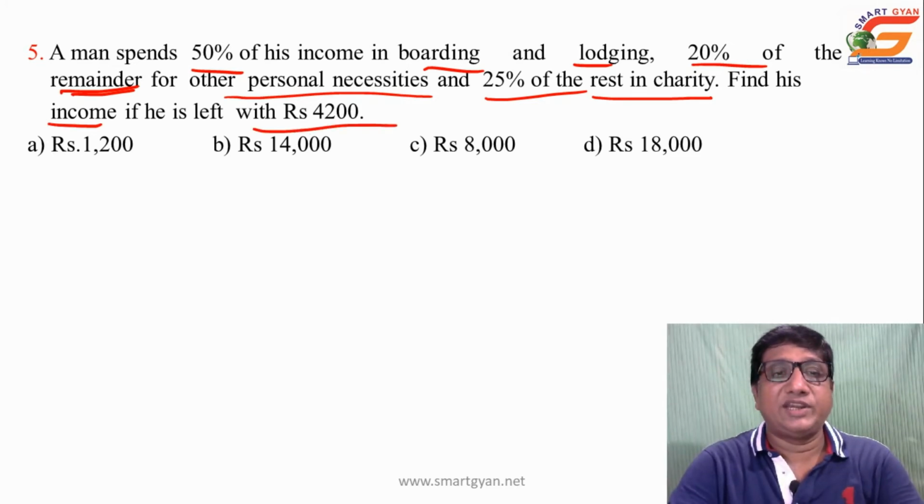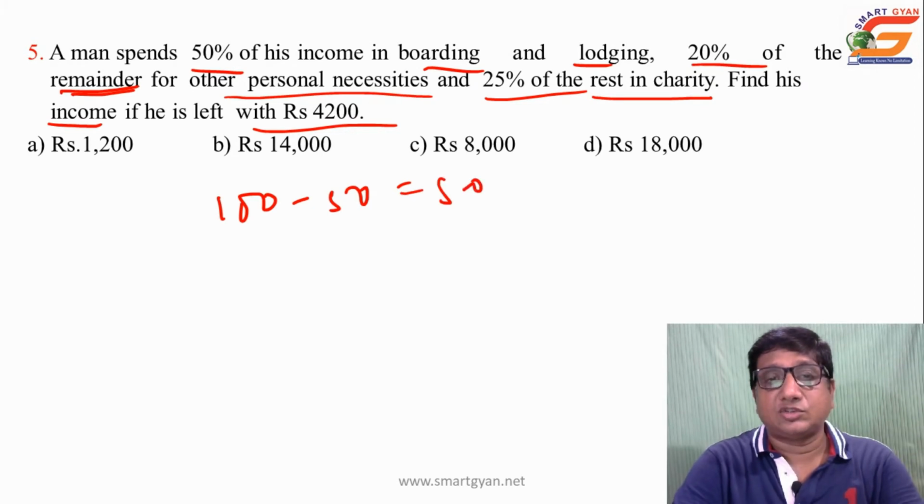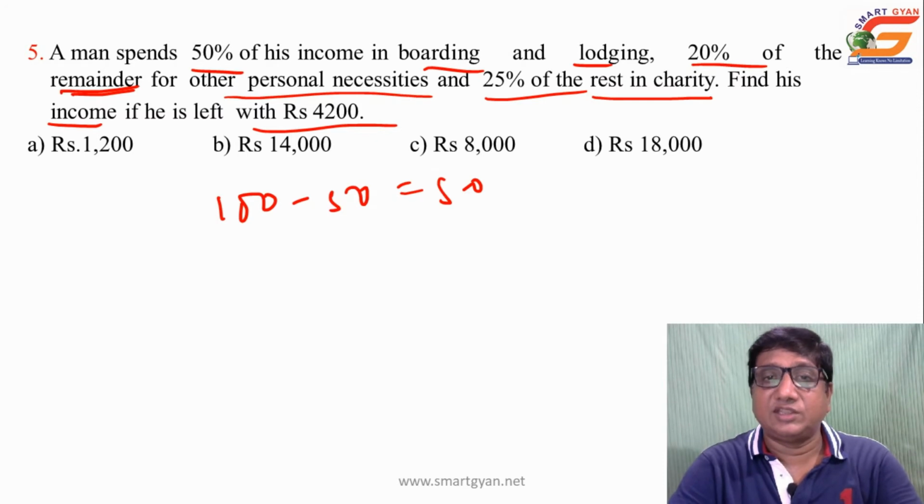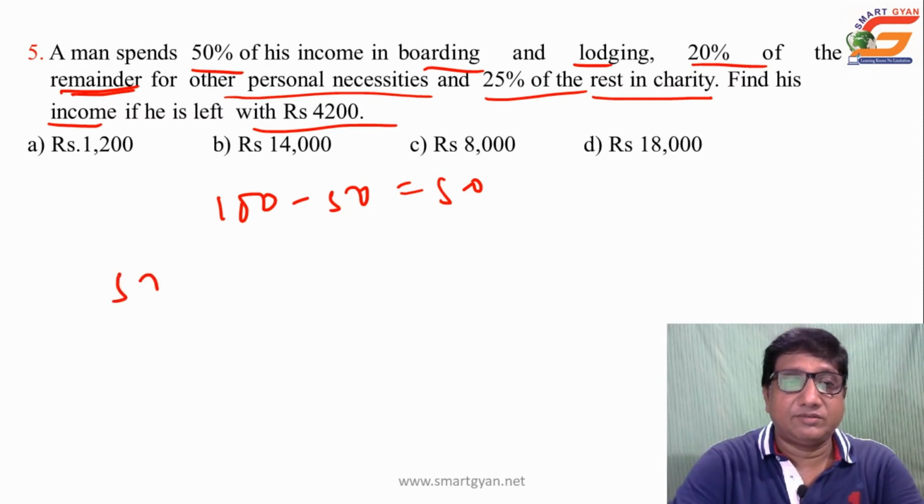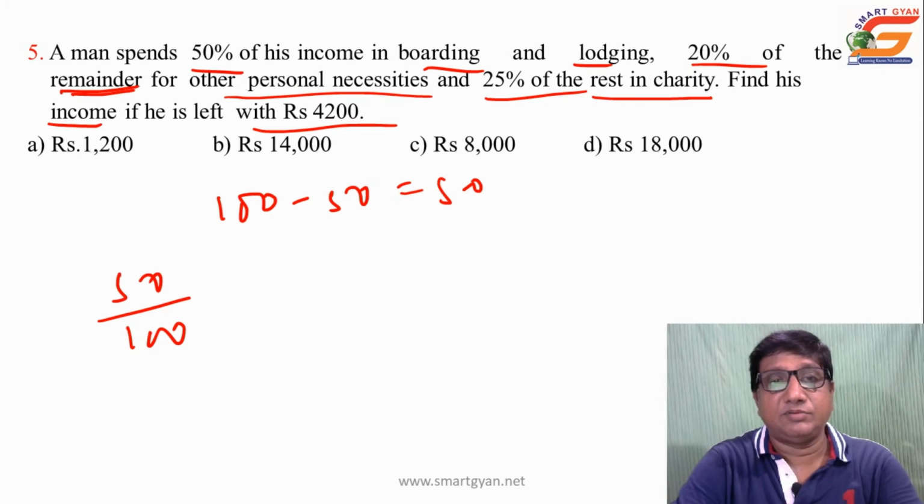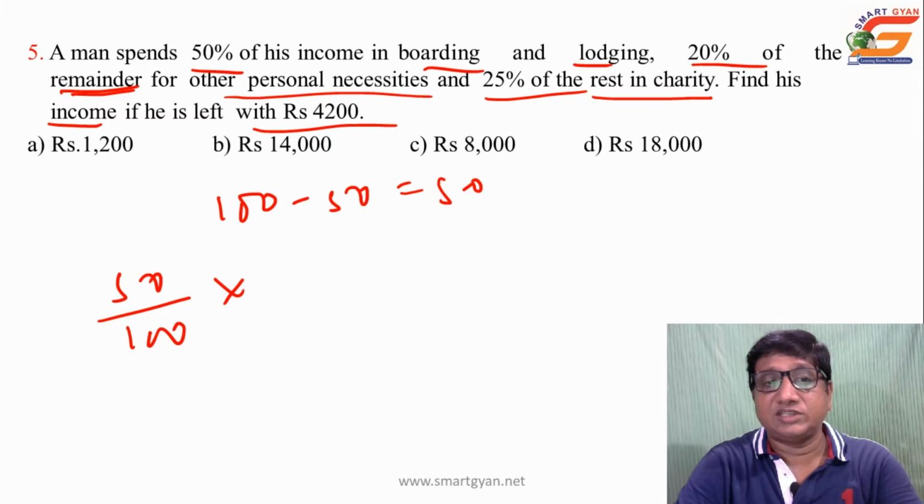When a man spends 50% of his income, the original income is 100%. When he spends 50%, he is left with 50%, so that is the remainder that has been asked. This way the process continued. Then finally 50% of 50%. Try to understand this. After spending 50% for boarding and lodging, he is left with 50%.